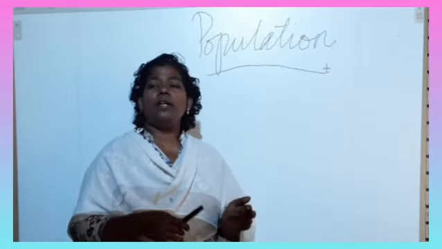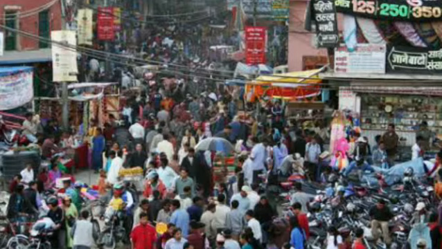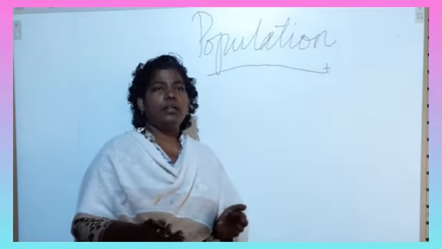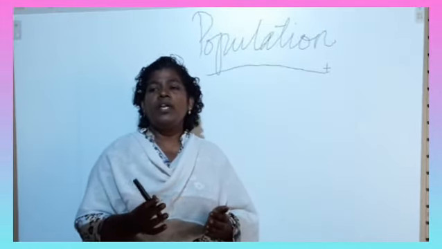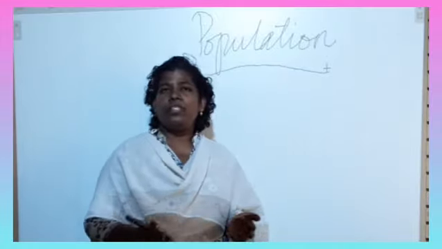And in age and sex composition, the female birth ratio is comparatively less than the male birth ratio. So for that also the government has taken different steps.